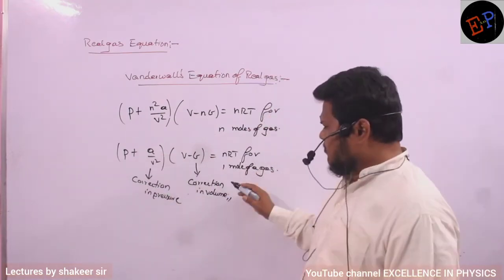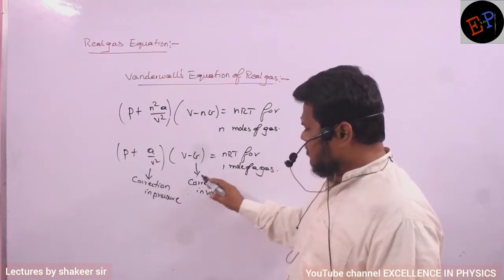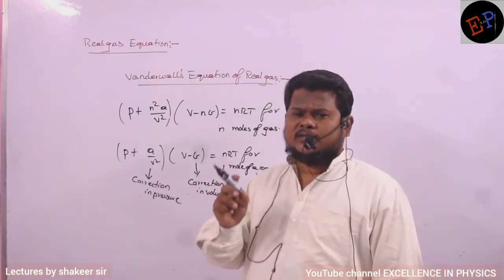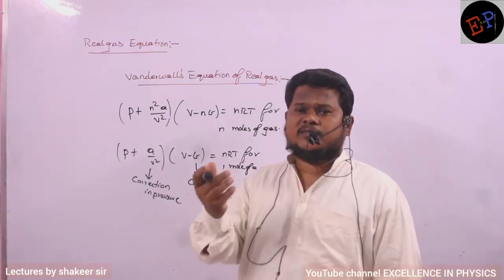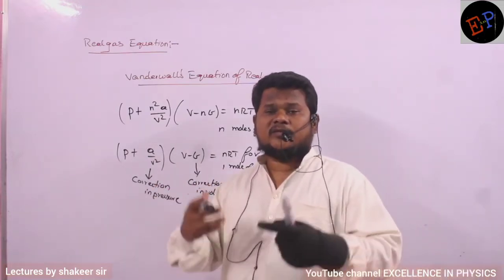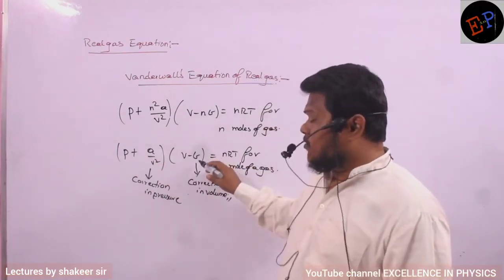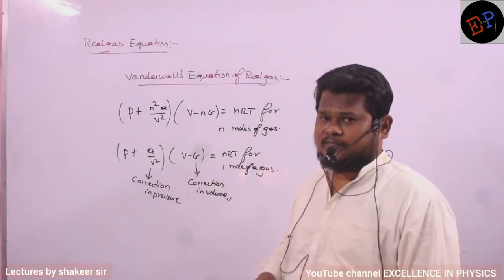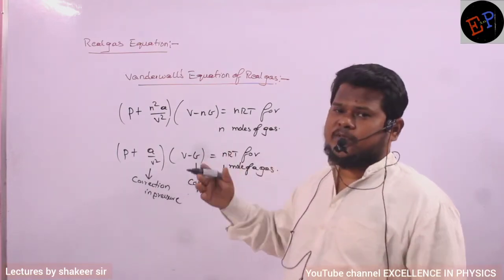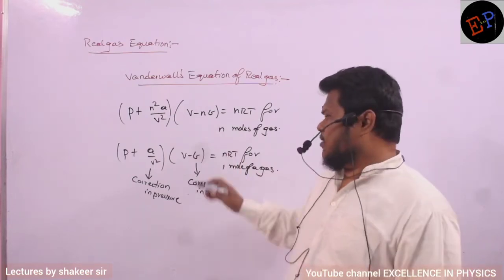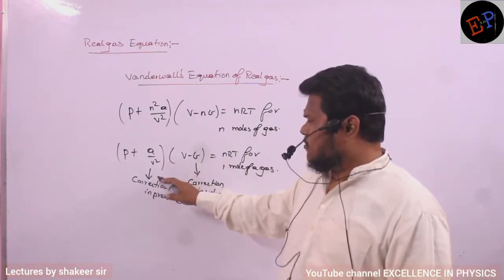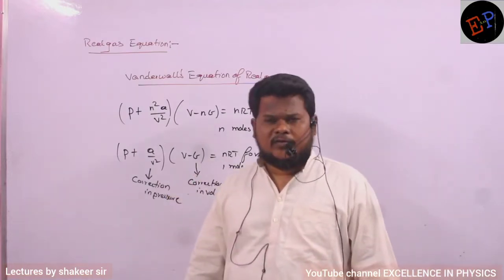Similarly, what is the reason for writing a correction term in volume also? In ideal gases, we assume that the molecules have negligible size and negligible volume. But actually, if a container is very small or if the number of molecules is very large, then definitely the volume of the molecules also we have to consider. So the empty space is given by V − b, where that empty space is the total volume of the container, and from that we remove the volume of the molecules which are present. So we write a correction term in pressure, and a correction term in volume also.